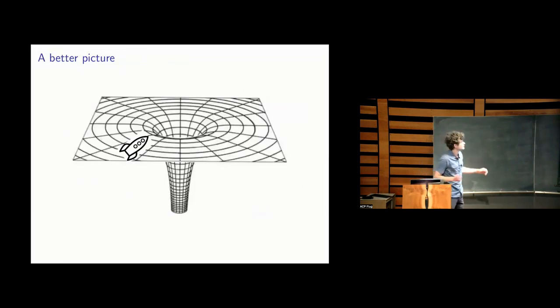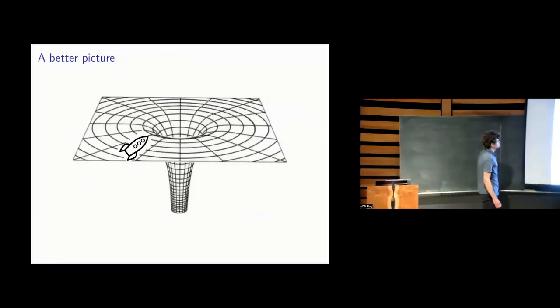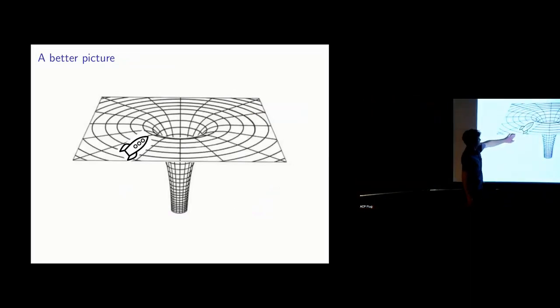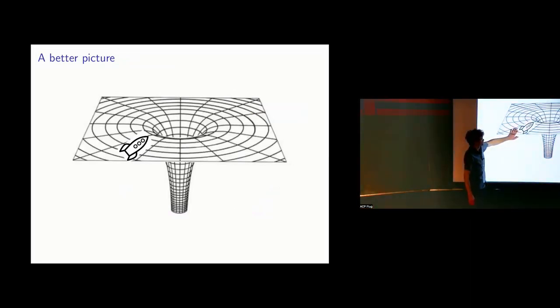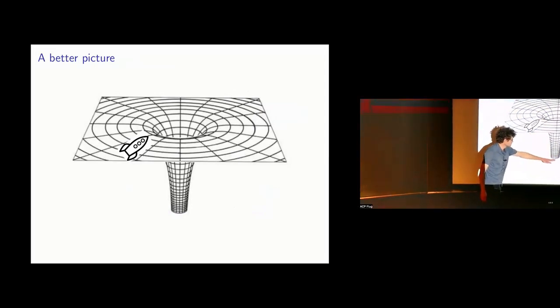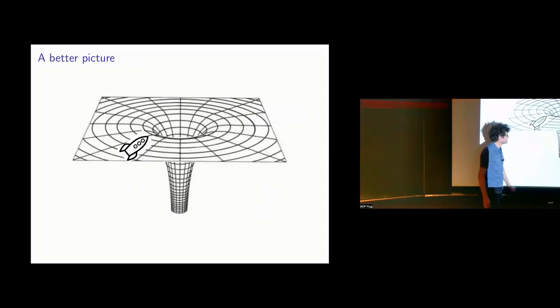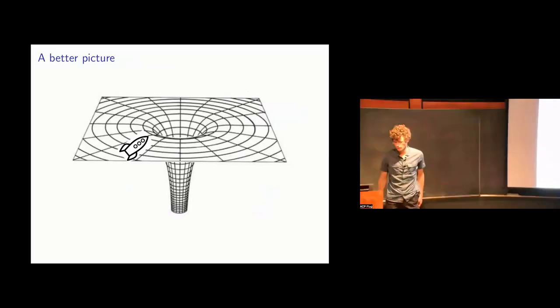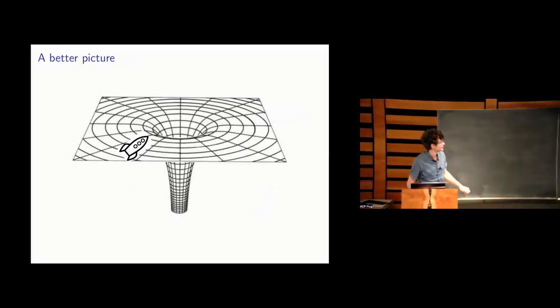Okay, so here's a better picture of the same thing. We have this rocket out here in the region where space, or more accurately space-time, is fairly weakly curved, but it becomes more strongly curved. And you can imagine that this line here is the horizon. Anything that passes beyond that point is doomed to fall into the black hole and will not be able to make it back out.